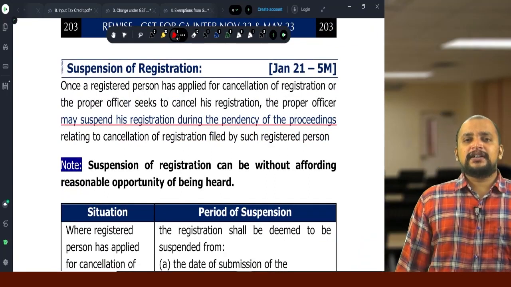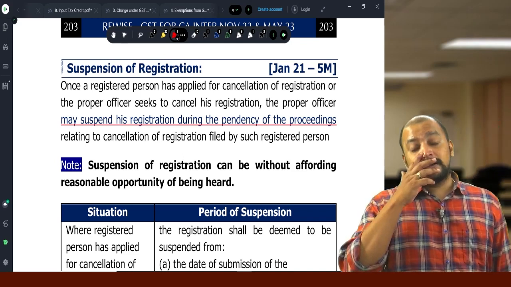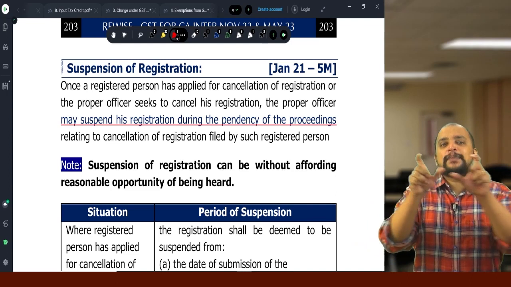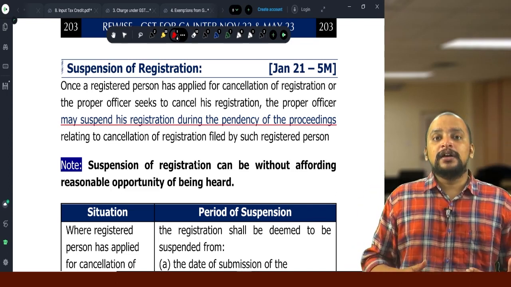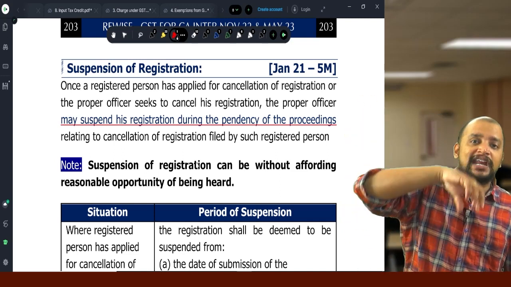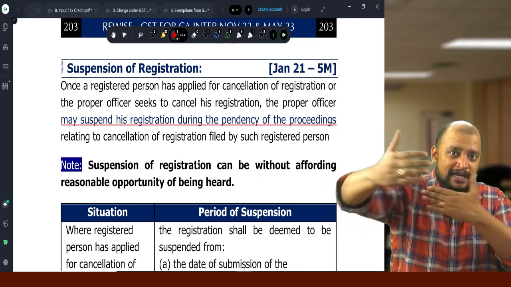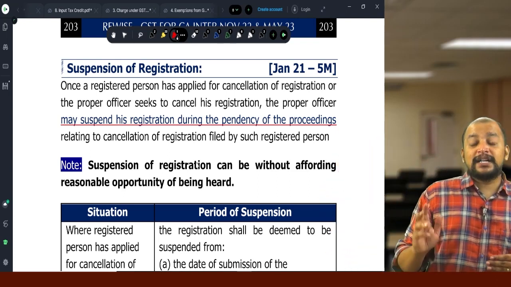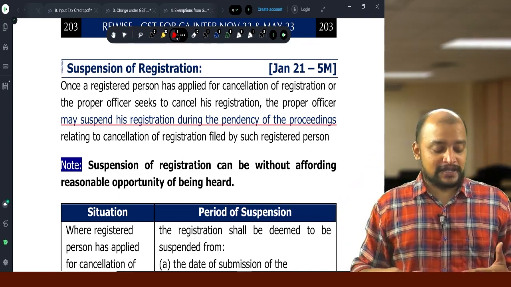Then whenever the proper officer wants to cancel, or a registered person makes an application for cancellation, pending the proceedings. For example, first I make an application for cancellation, or the proper officer initiates cancellation. Now, pending the cancellation proceedings, there is a time, so they can suspend our registration, but this suspension is not compulsory, it is optional at the discretion of the officer.